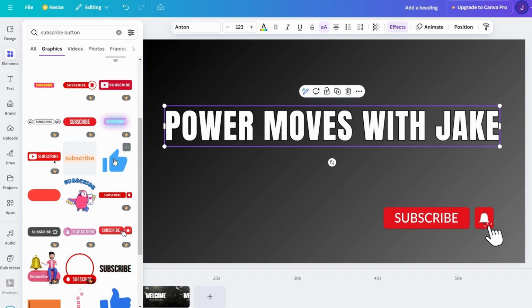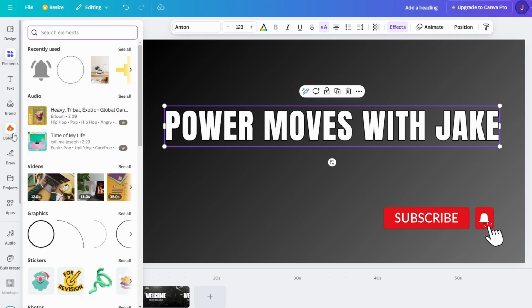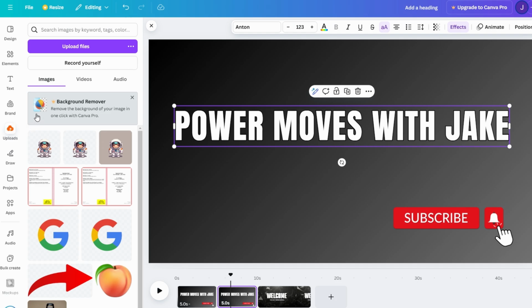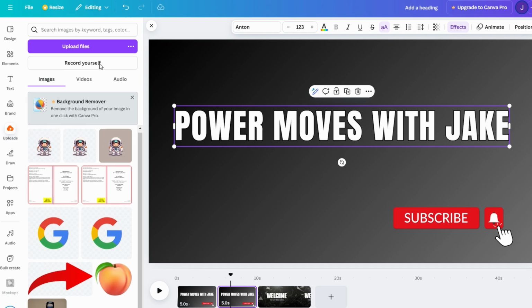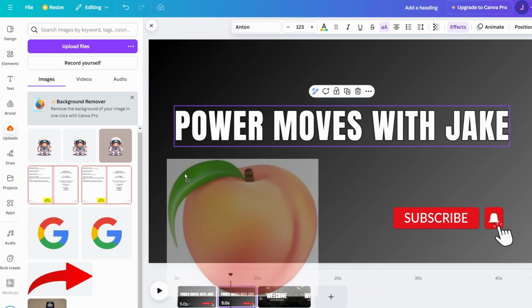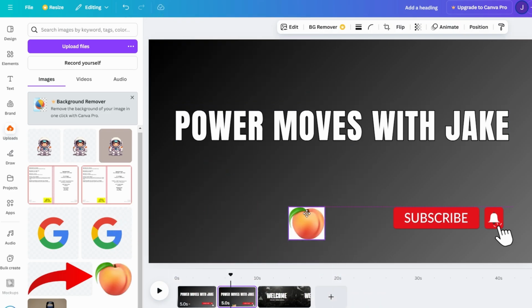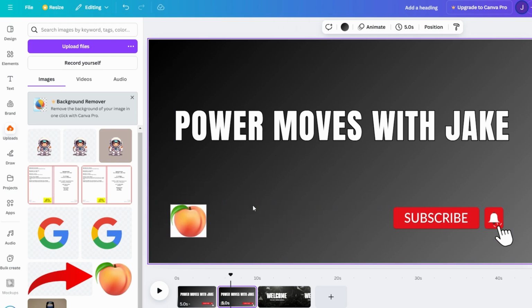Now for the finishing touch, your brand logo. Head over to the Uploads tab on Canva's sidebar and upload your logo file. PNG format works best for a transparent background. Drag and drop the logo onto the final page of your intro sequence. Resize it and position it centrally or in a corner, depending on your style. If you don't have a logo, you can use Canva's Logo Maker to create one quickly.